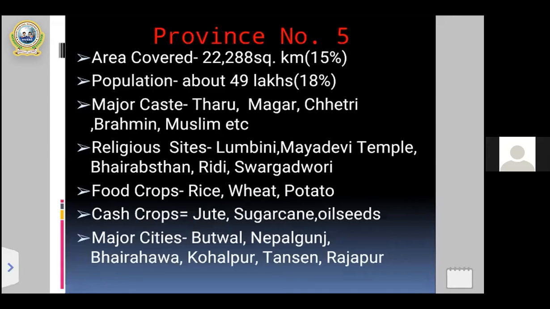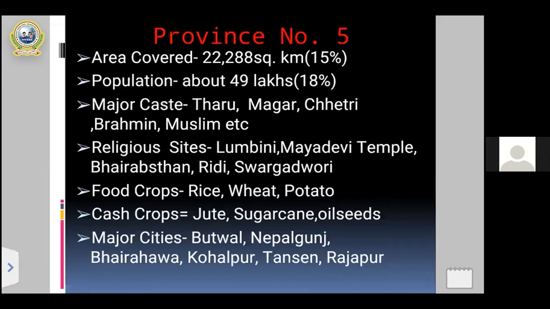So, my dear students, you can point out some religious sites of province number 5, like 1, 2, 3, and 4. Okay. And after that, my dear students, you can see at the next point on the same slide, what are the major food crops? And as we all know, in the previous class, and before that also, we had already discussed that Nepal is rich in agriculture profession.